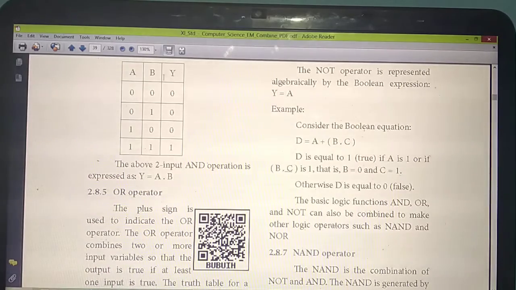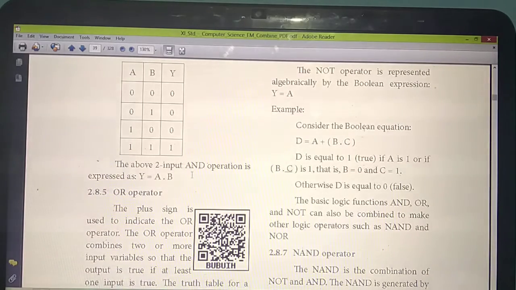Okay. So in which symbol is the output given? A and B are the inputs, two inputs. So what's the output here? Y. Y is the output. Okay, listen. To represent this table using a symbol, Y equals A dot B. By seeing this equation itself, you should know this is the AND operator. The AND operator is given by the dot operator. What's the meaning? The output is Y. You are going to do the AND operation with the two variables A and B. Understand? A dot B. This is the AND operator.